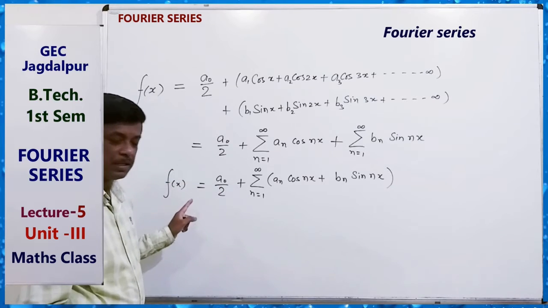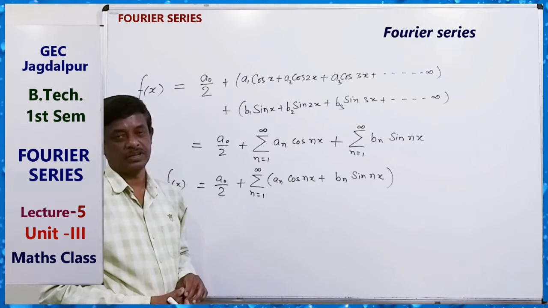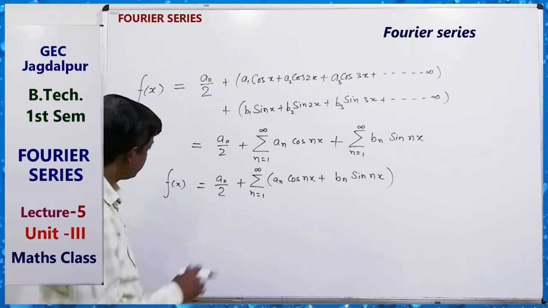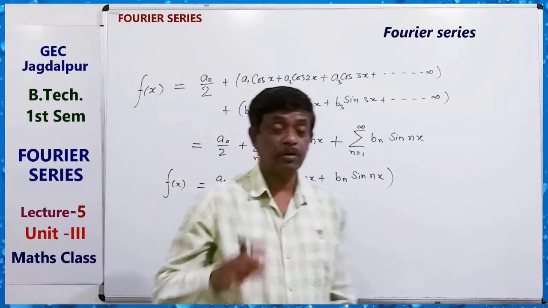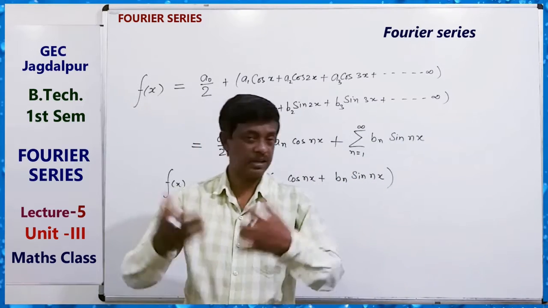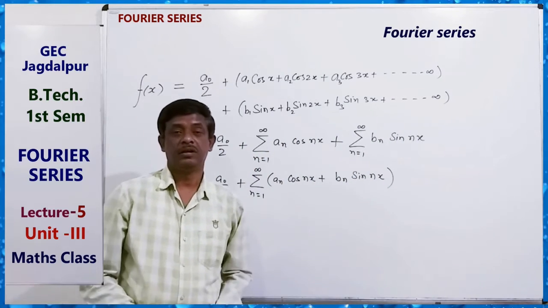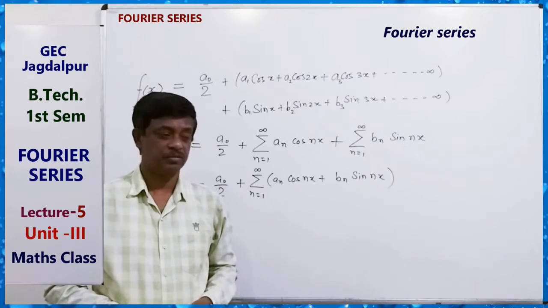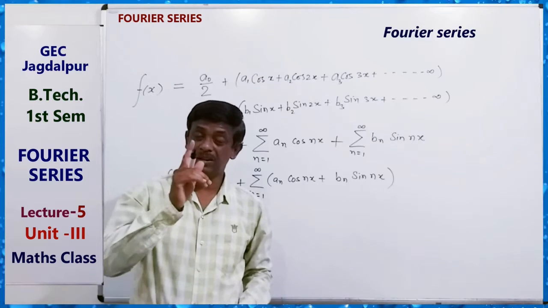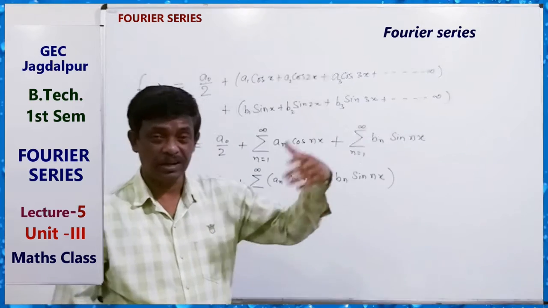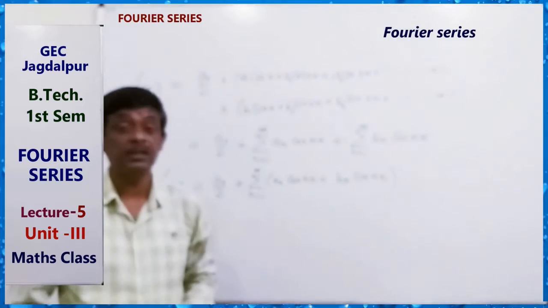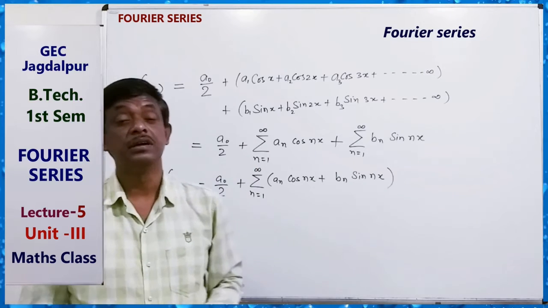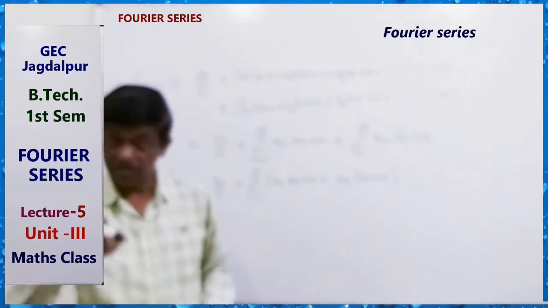If f(x) is a periodic function with period 2π, then this is the sum of this series. We know that the Taylor series expansion of a function, maybe periodic or not periodic, requires that the function should be continuous and differentiable. But here a Fourier series can be found for a function which is piecewise continuous, that is, there is a finite number of discontinuities.